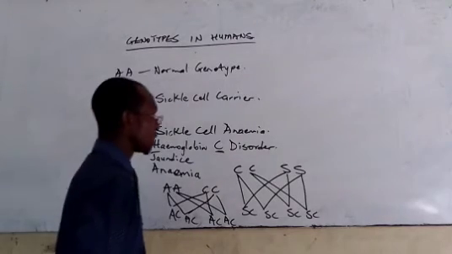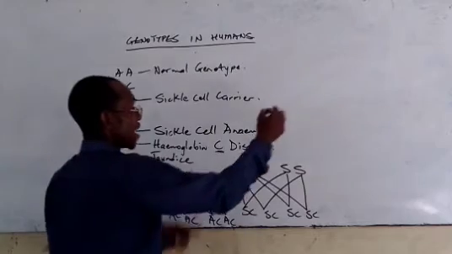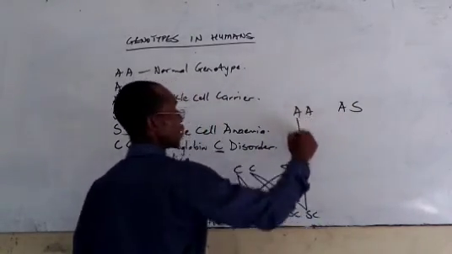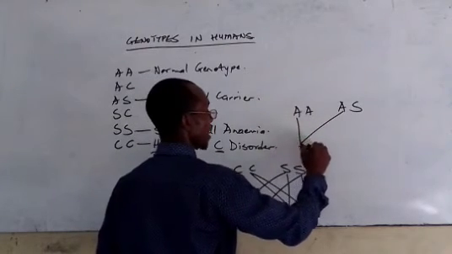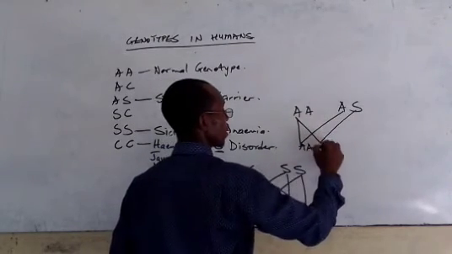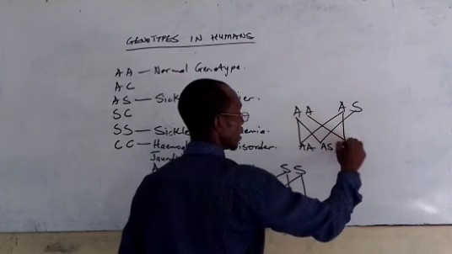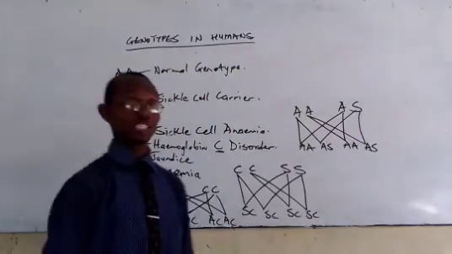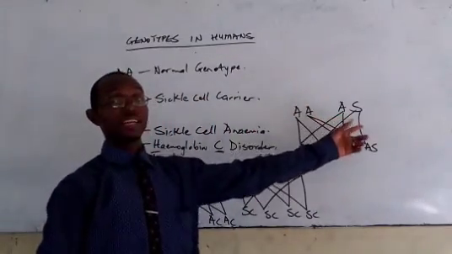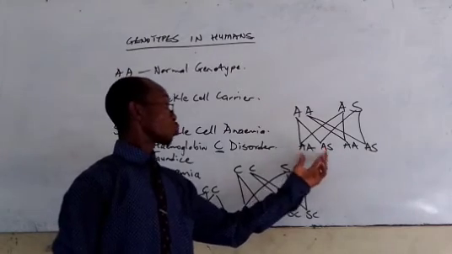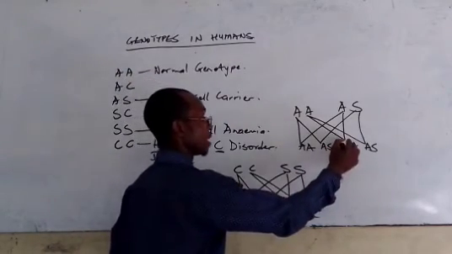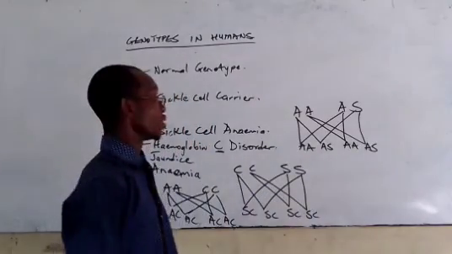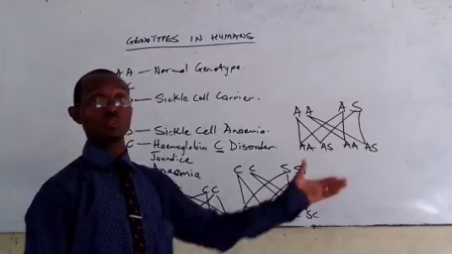Even if it is AA marrying AS, the possibility we'll be having is going to be AA, AS, AA, and AS. The possibility is that we have two of the offspring being AA genotype and two of the offspring having AS genotype. So it is going to be 50-50.